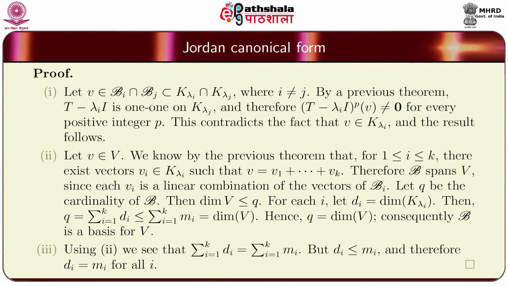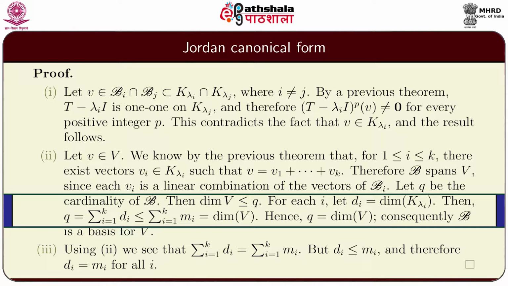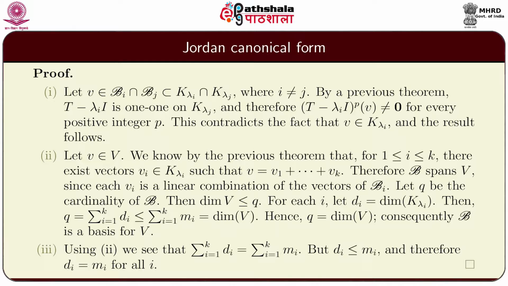Let q denote the cardinality of B. Then the dimension of V is less than or equal to q because B spans V. Now for each i, let di denote the dimension of the generalized eigenspace K_λi. Then q is equal to the summation i equal to 1 to k of di, which is less than or equal to the summation i equal to 1 to k of mi, and that is equal to the dimension of V. Hence q is equal to the dimension of V, and consequently B is a basis for the vector space V.